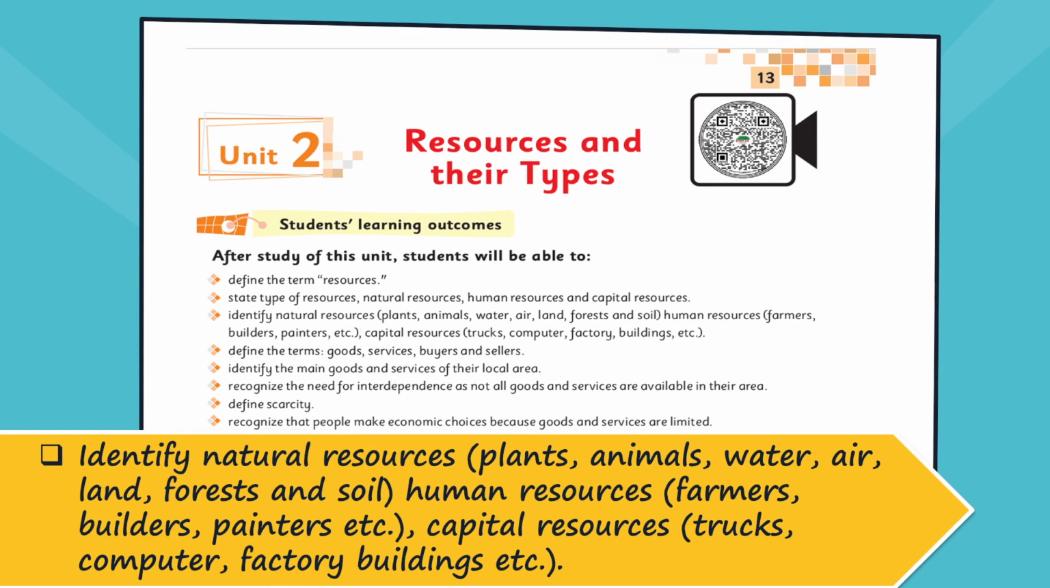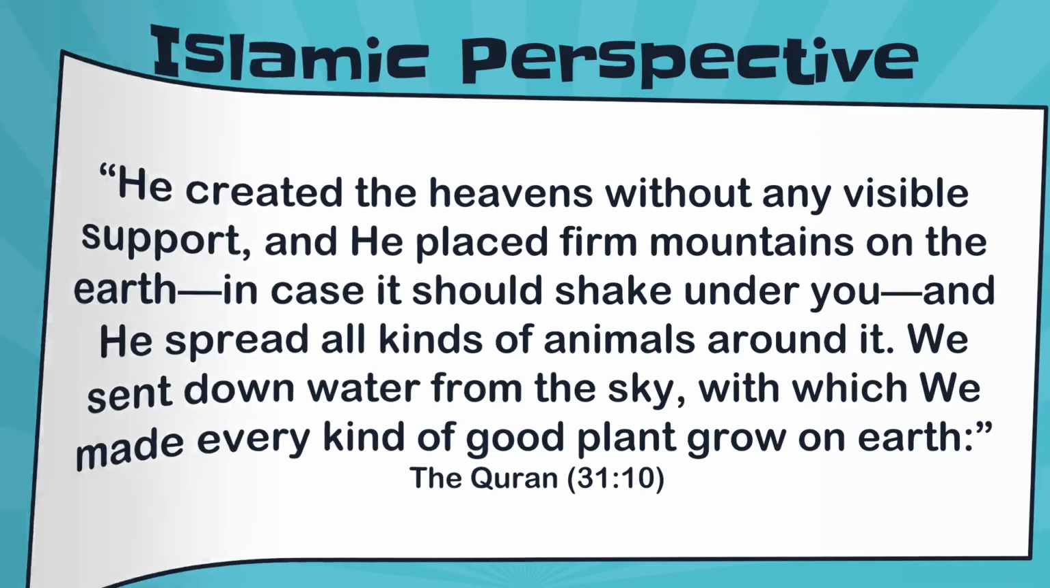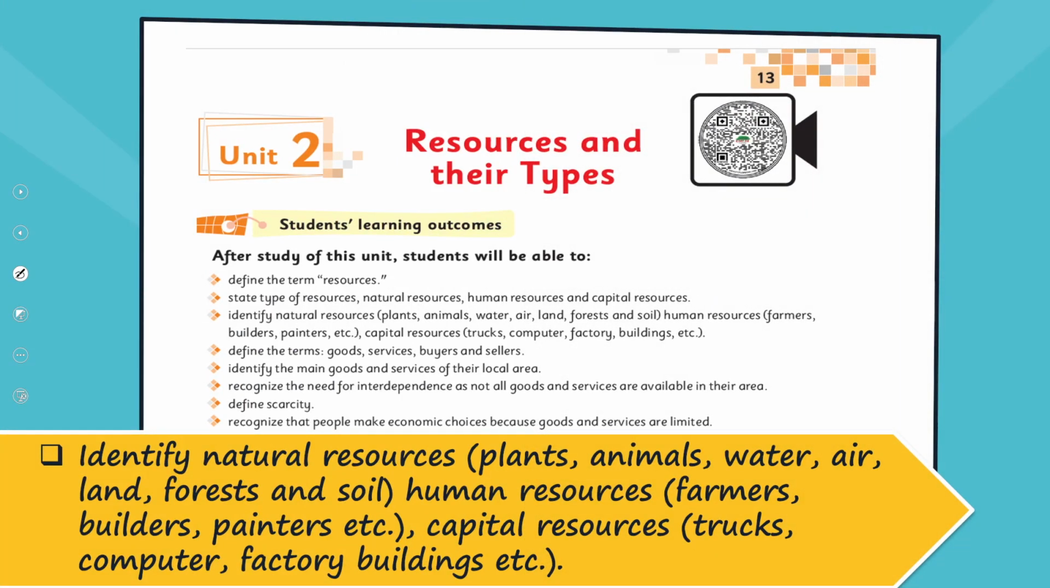You have already identified the natural resources, plants, animals, water, air, land, forest, and human resources and the capital resources.